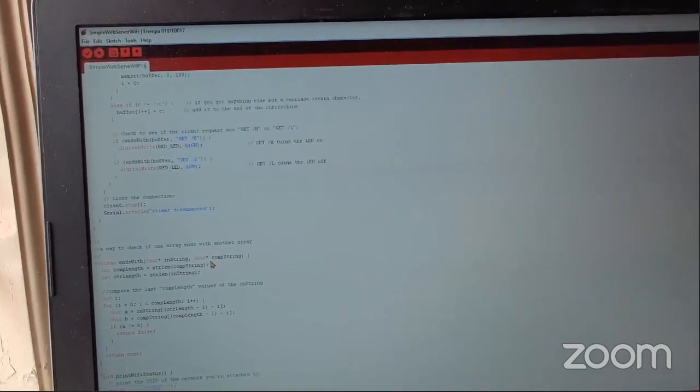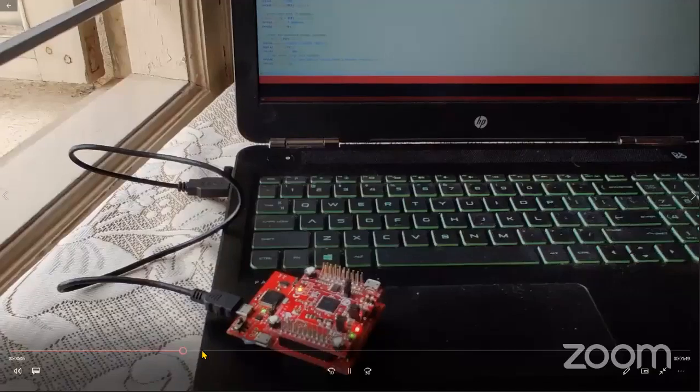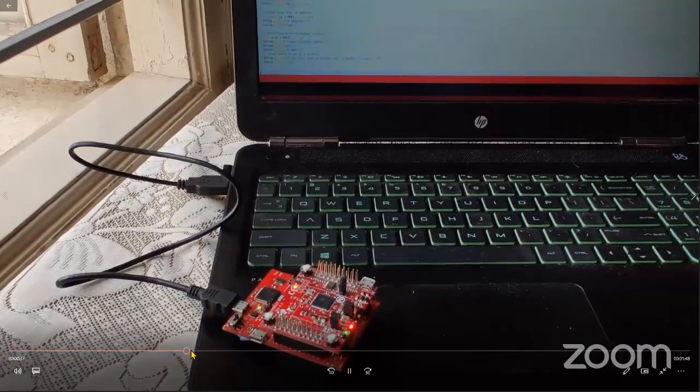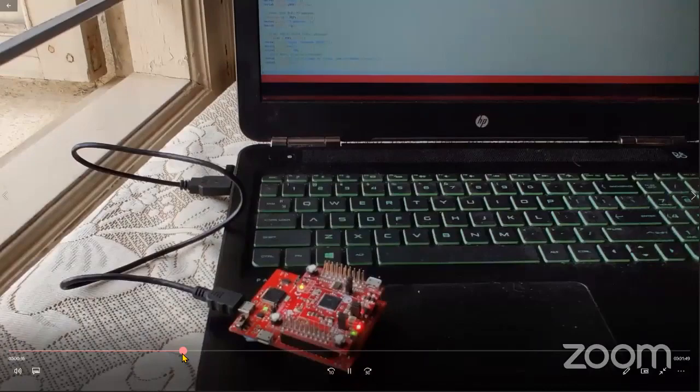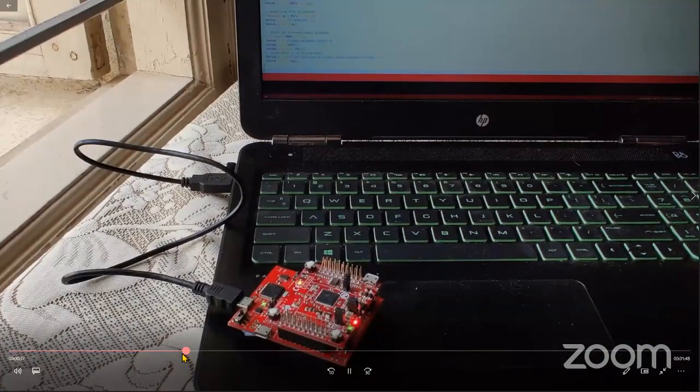This program is being uploaded and the web server will be opened. You can see the microcontroller here. I've used a booster pack on top of the microcontroller, which is the CC3100 booster pack. It is also from TI, and it provides Wi-Fi capability for a particular microcontroller.